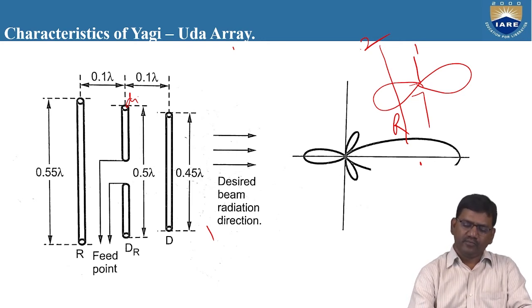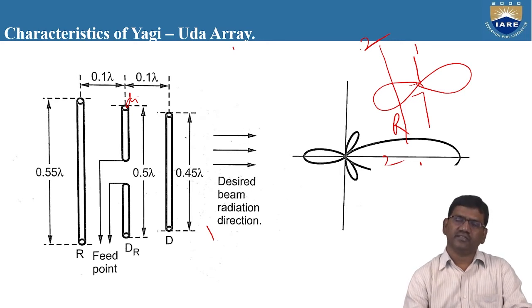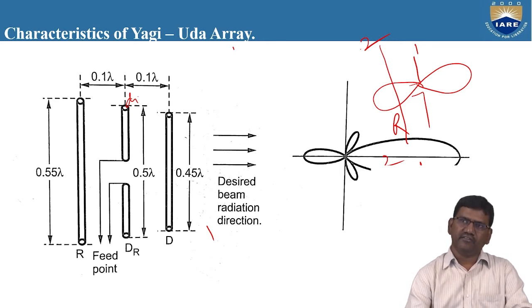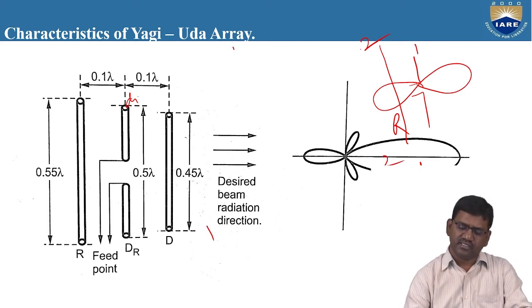Again, if you place a director 3, which is adjacent to the half-wave dipole antenna 1, the radiation pattern after placing the director will be like this.